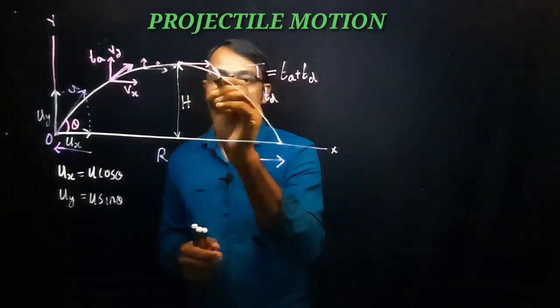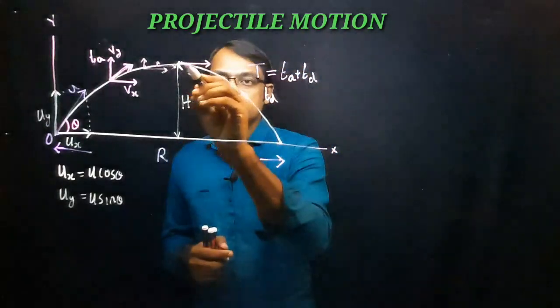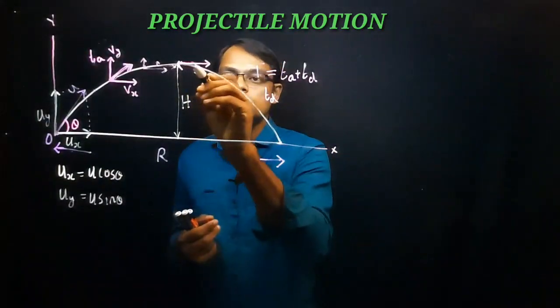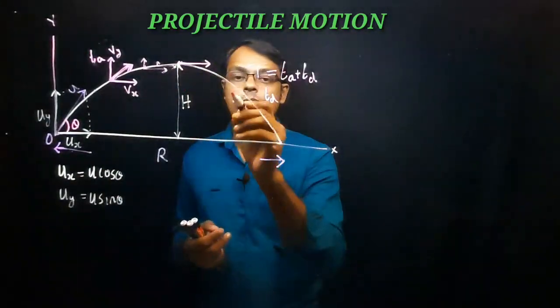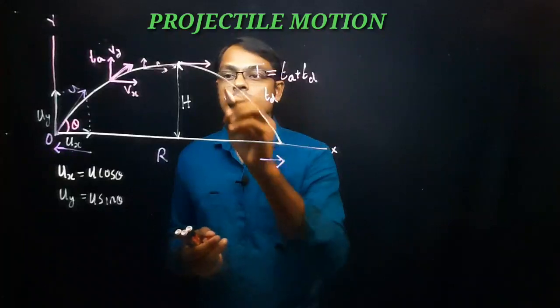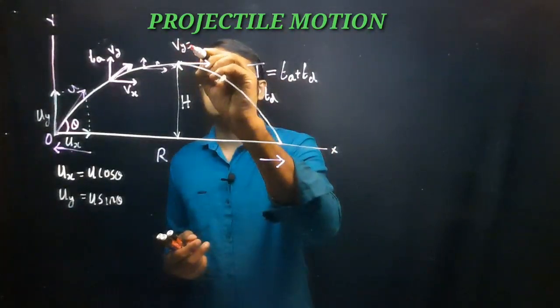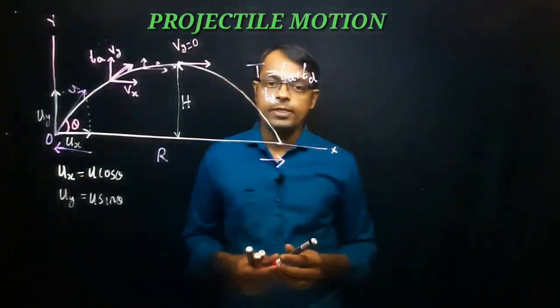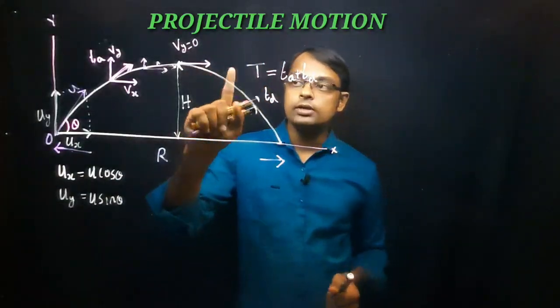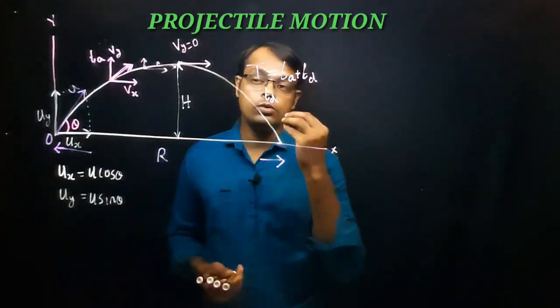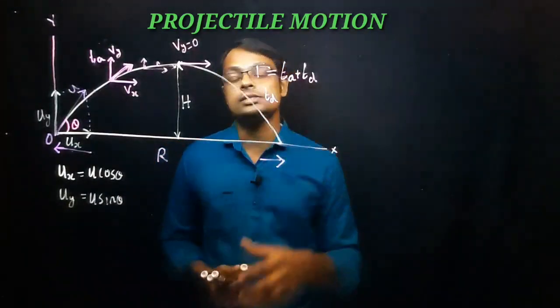Now, can you resolve this one? The resultant velocity and the horizontal component of velocity here are the same. Here the vertical component of velocity, Vy, is equal to 0. That means at the highest point, the vertical component of velocity is equal to 0. Only the horizontal component of velocity exists.